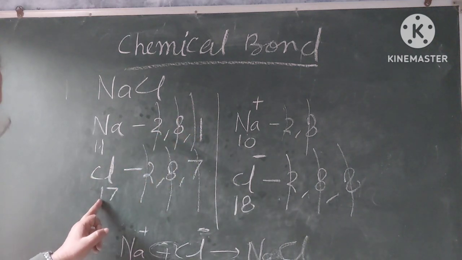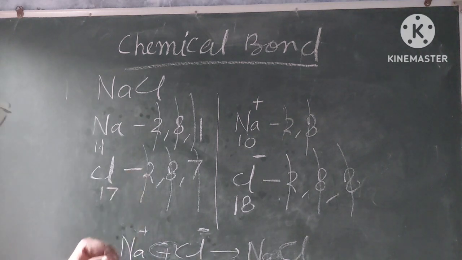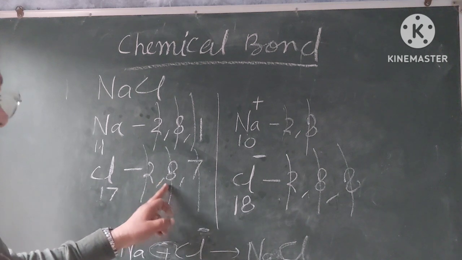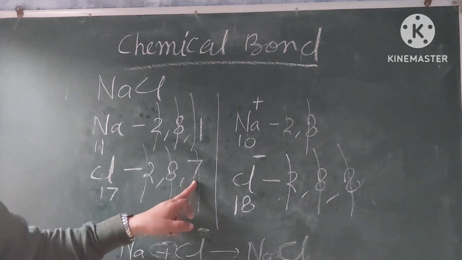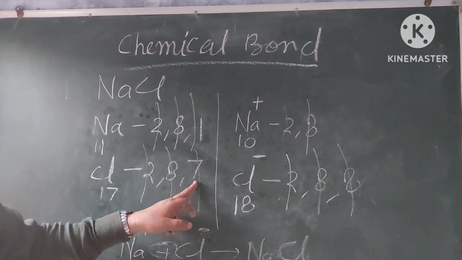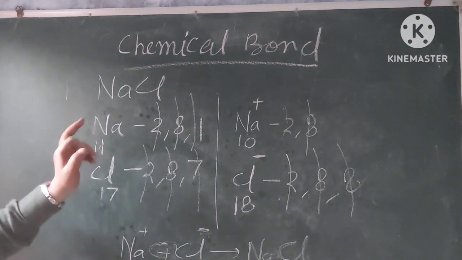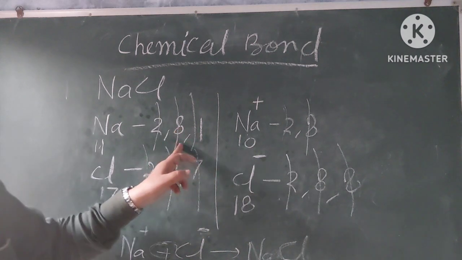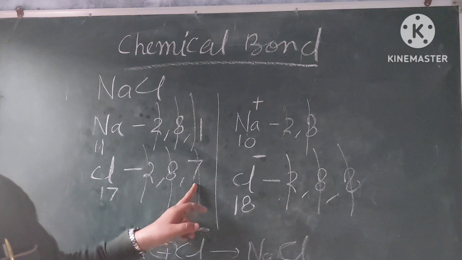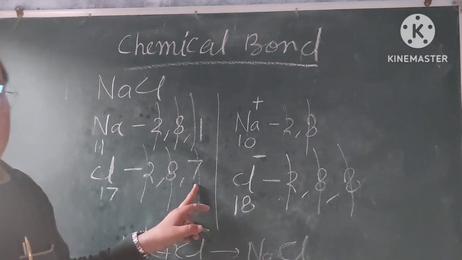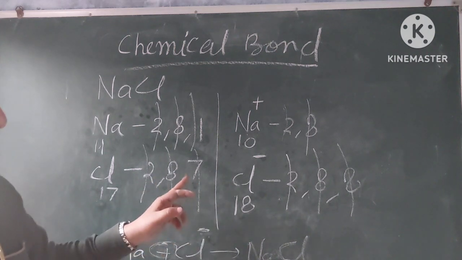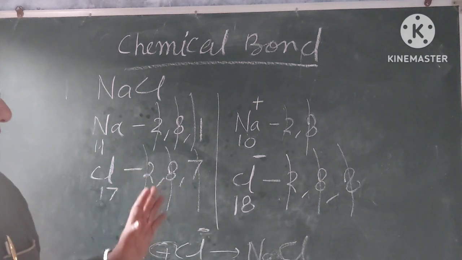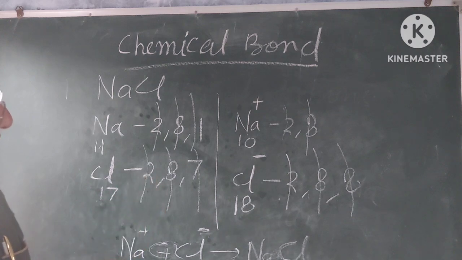And the chlorine atom initially has 17 electrons, which is written here: in the first cell 2 electrons, in the second cell 8 electrons, in the third cell 7 electrons. Chlorine has 7 electrons in the outermost cell, which is 1 electron less than the stable condition. If it gets 1 electron, here 7 changes into 8, and this will give the stable electronic configuration.